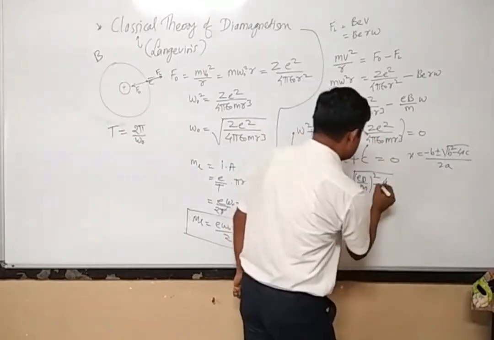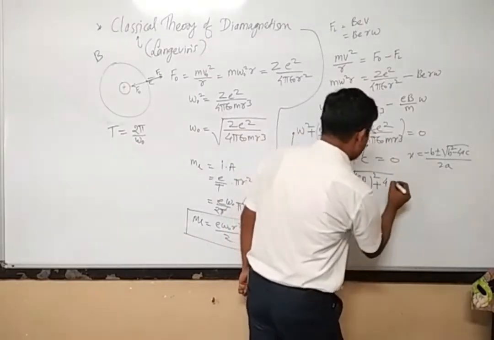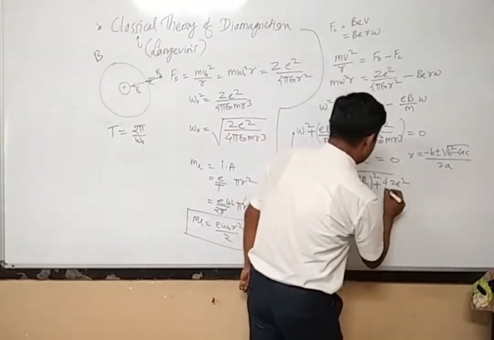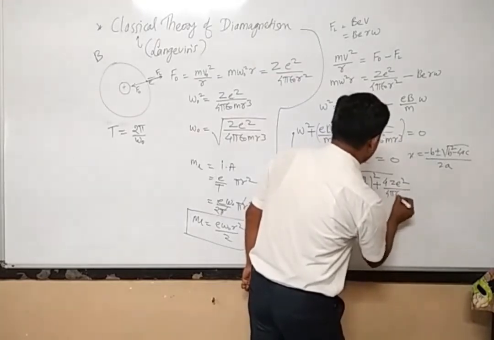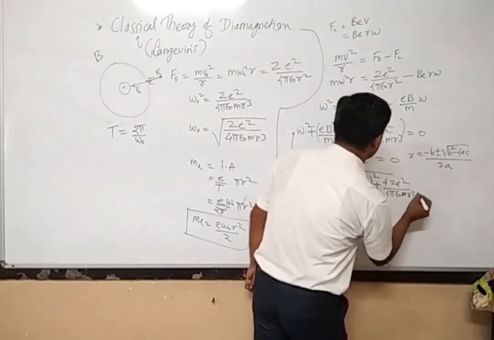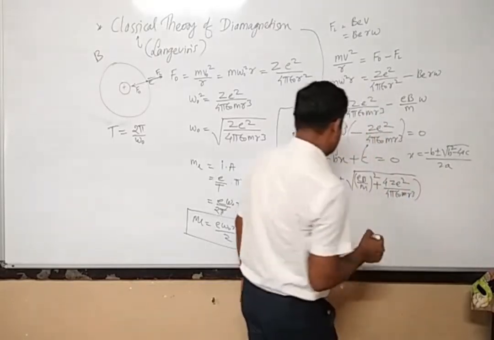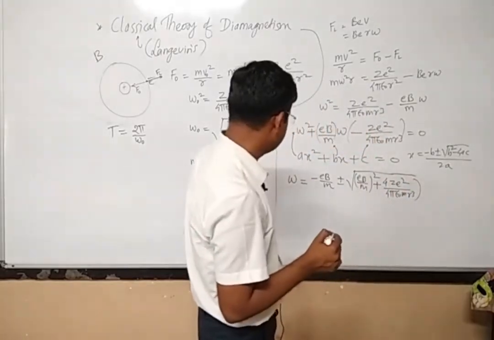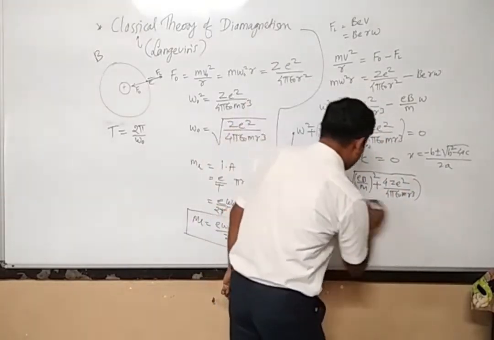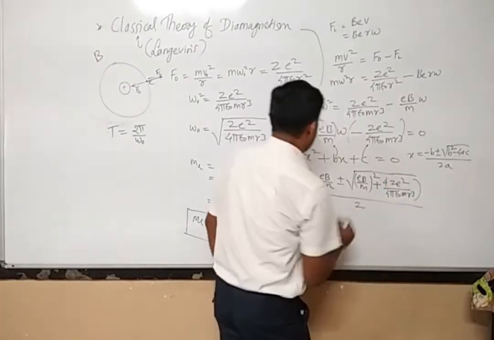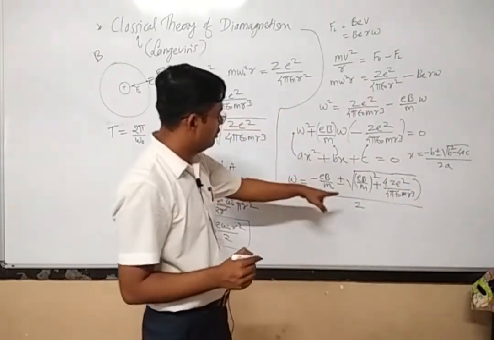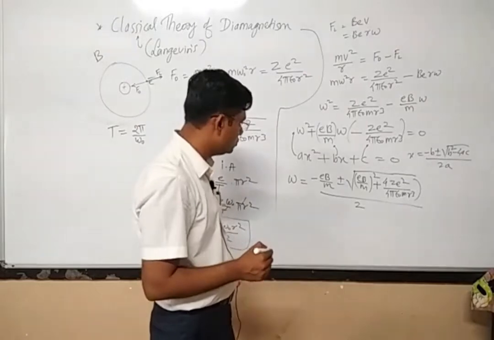C is with minus sign, so minus will get plus 4 into Z e square divided by 4 pi epsilon 0 m r cube, and again divided by 2 times a. The value of a is 1, so divided by 2.